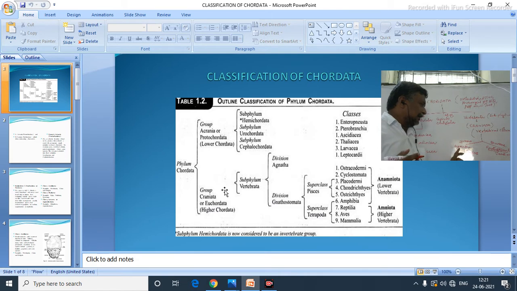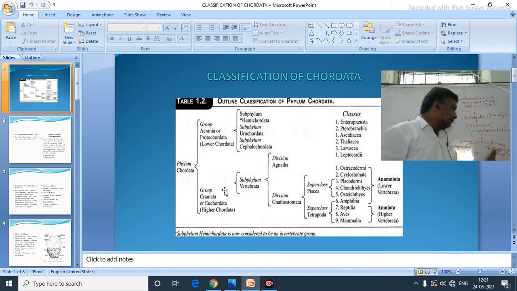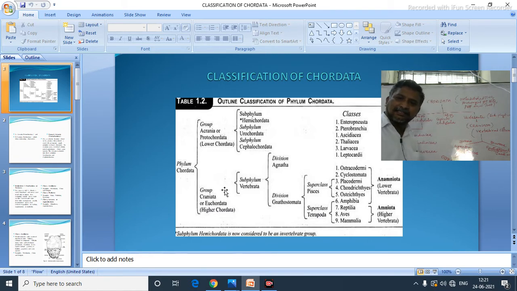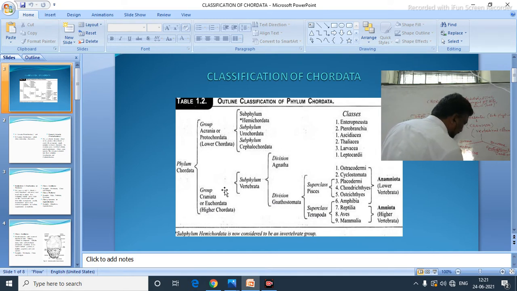Now Agnatha and Gnathostomata. Under Agnatha, jaws are completely absent. Now Gnathostomata, jaws are present. Okay. Now again this Agnatha can be divided into ostracoderms and cyclostomata. Ostracoderm and cyclostomata.